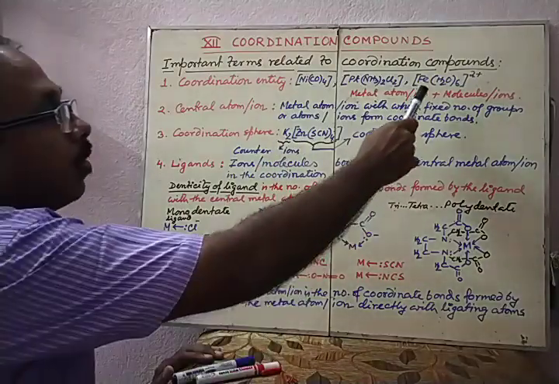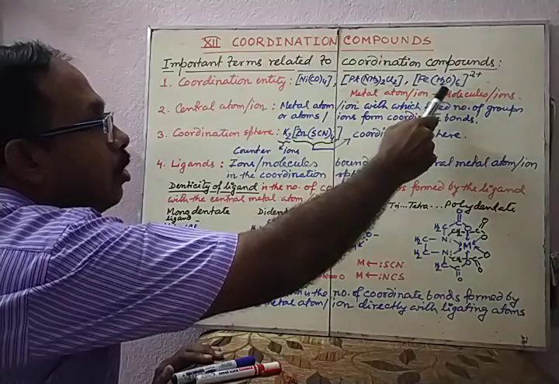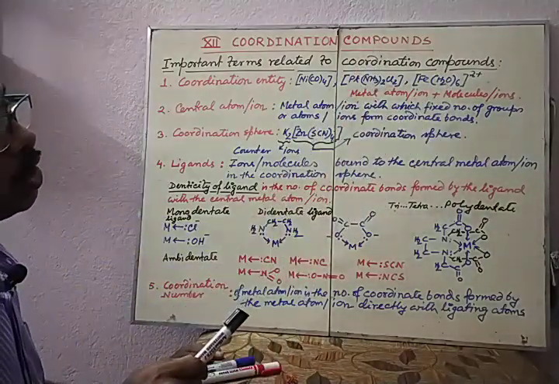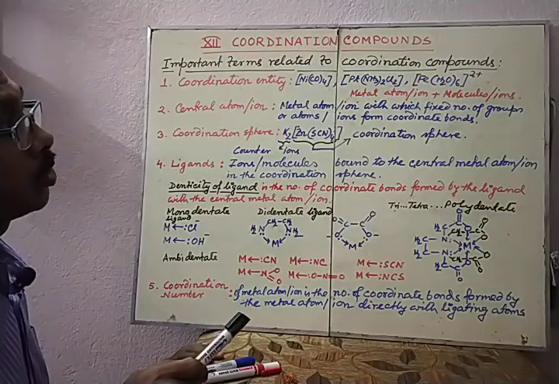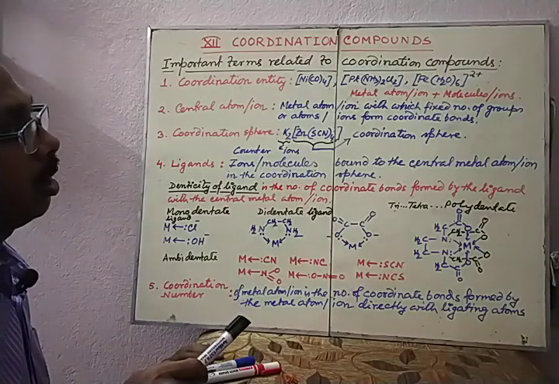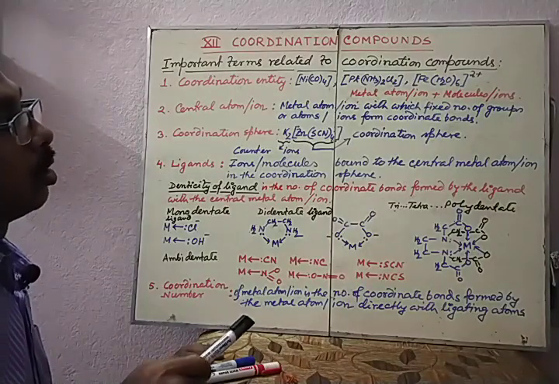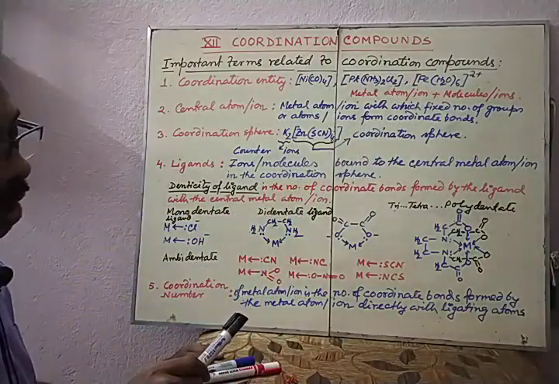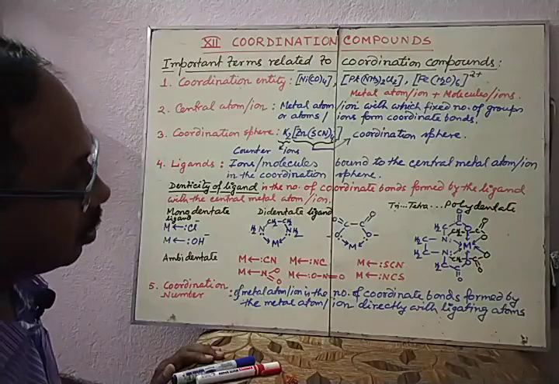So here you can find in this example, H2O molecules through the oxygen atom, 6 such molecules can form 6 coordinate bonds. So the coordination number of iron here is 6, which is also called the secondary valence.